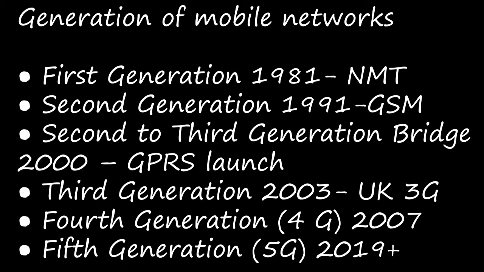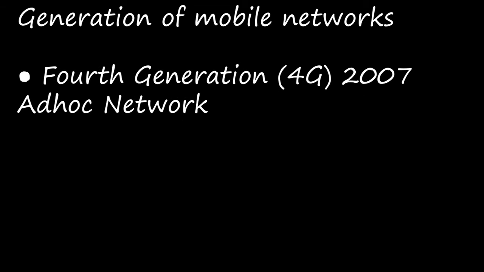The next one is fourth generation, that is 4G. 4G is at the research stage. It was based on an ad hoc network model where there is no need for fixed infrastructure operation. These ad hoc networks need global mobility features, like mobile IP and connectivity to the global IPv6 network. This will support an IP address for each mobile device.